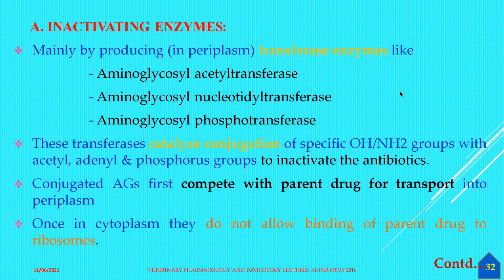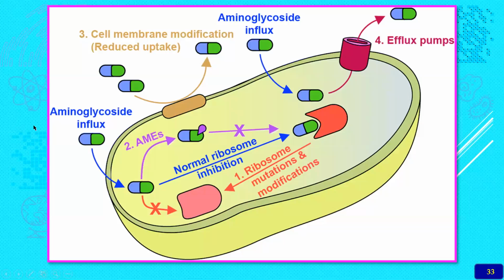So number one, the aminoglycoside cannot be transported inside the bacterial cell wall. That's the first mechanism, because it needs to enter the bacterial cell to bind with the bacterial ribosomes, and this is not at all possible.